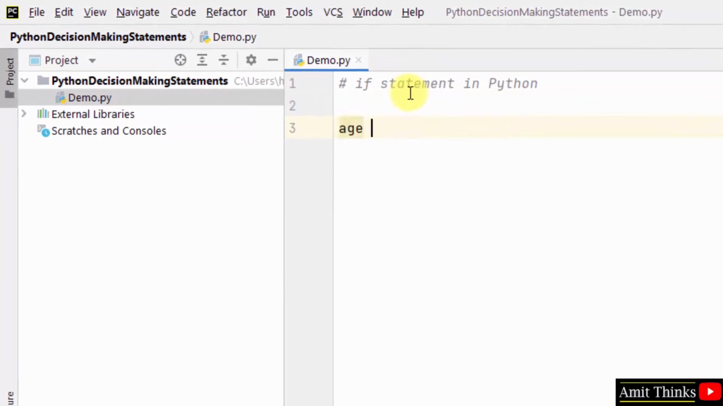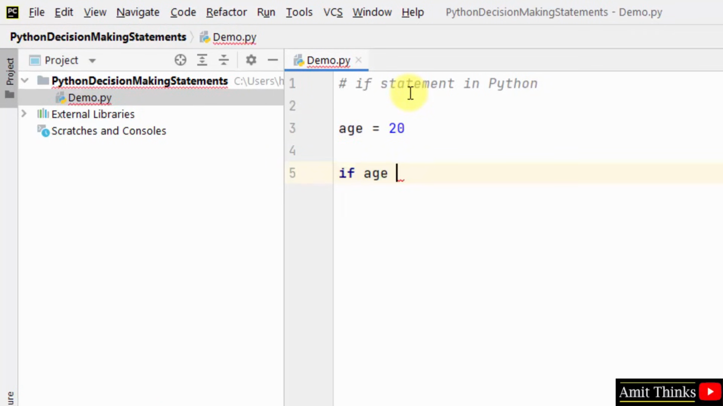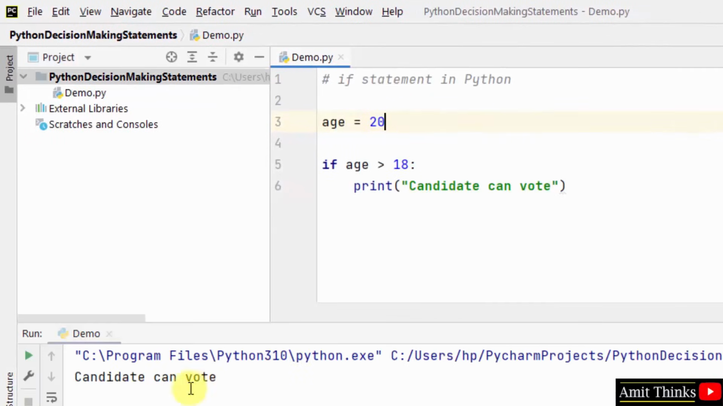So I'll take a variable age and I'll set it to 20. Okay, now we will execute the if statement. If age is greater than 18, I'll print here the candidate can vote. Okay, now I'll right click and execute. Here you can see candidate can vote.